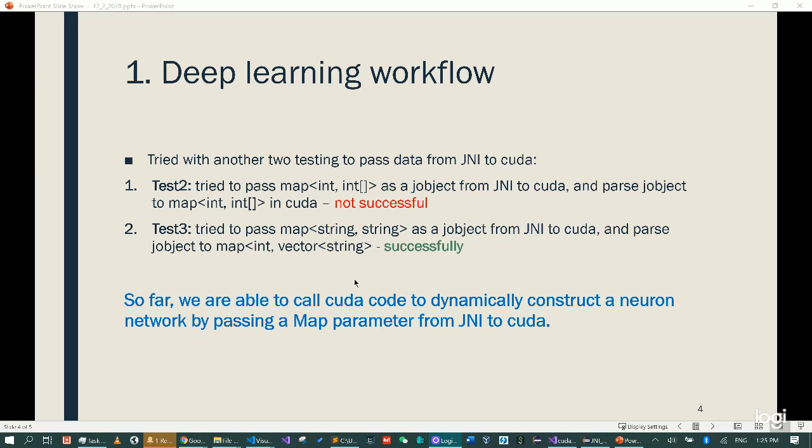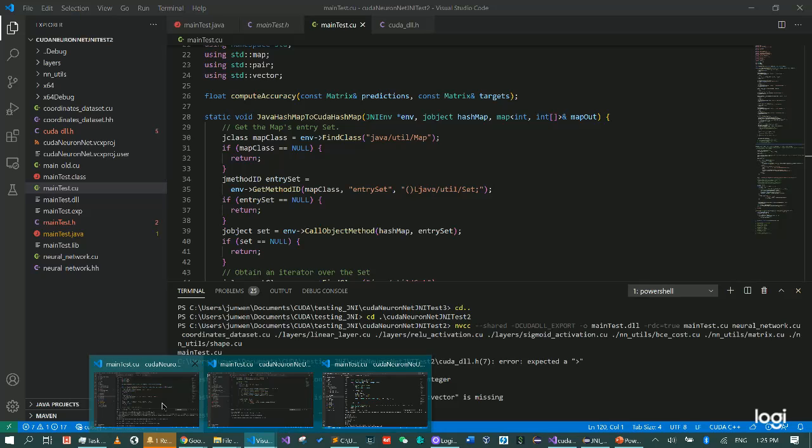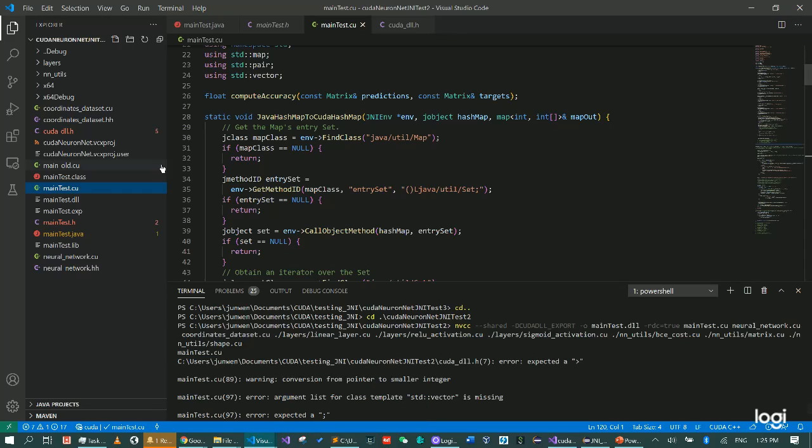So here are the updates. I tried another two tests to parse the data from GenAI to CUDA in the past week. In test 2, I tried to parse a map of int and int array as a JObject from GenAI to CUDA, and parse a JObject to the map of int and int array in CUDA. And this is not successful, as you can see from the code here. So this is test 2.